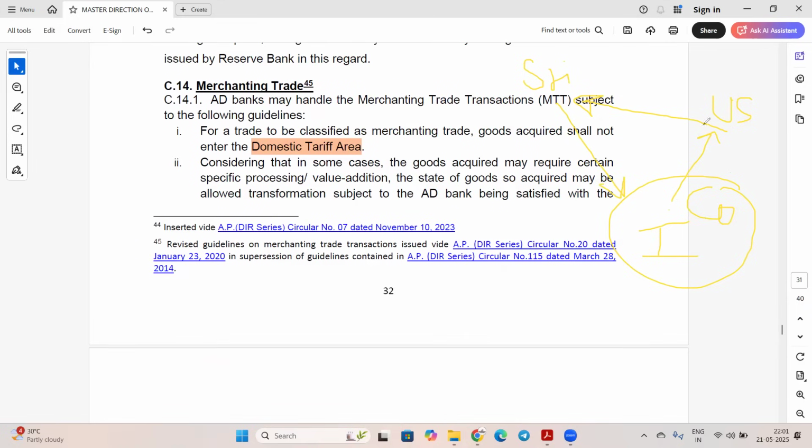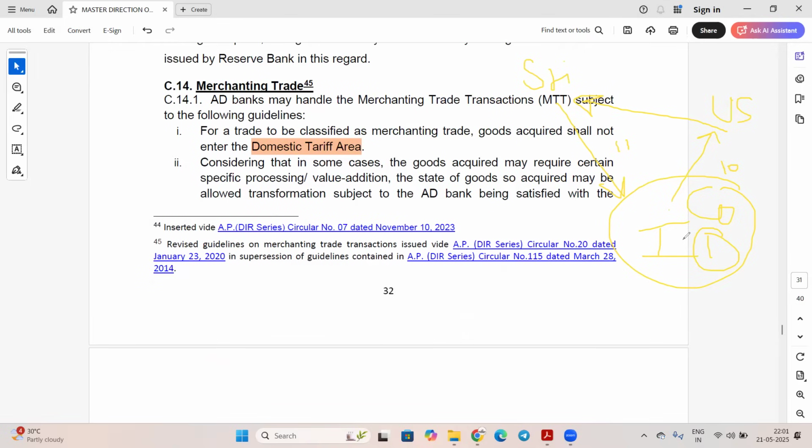So in this, what will happen is that the US company has sold some goods to our Indian company for $10,000. Okay, and our Indian company is selling those same goods to the Sri Lankan company at $11,000. So they have made the payment of $10,000 to the US and sold at $11,000. They receive $11,000. So their commission of $1,000 will be the commission.